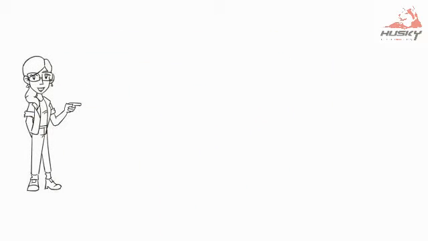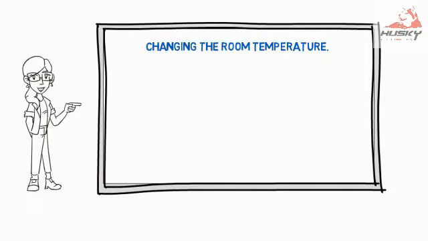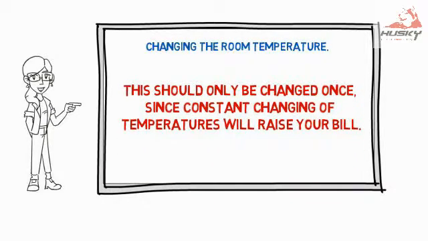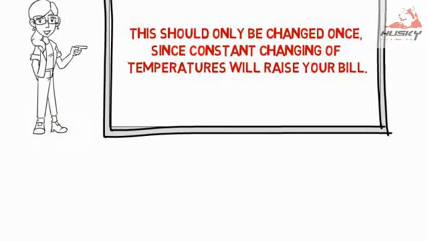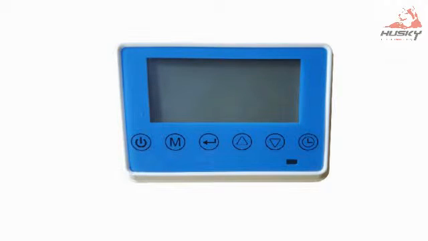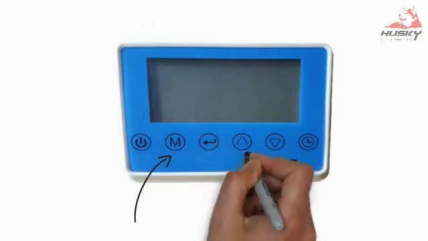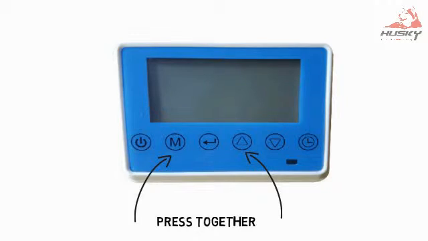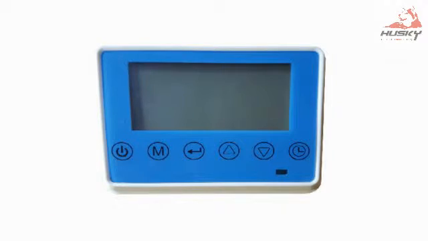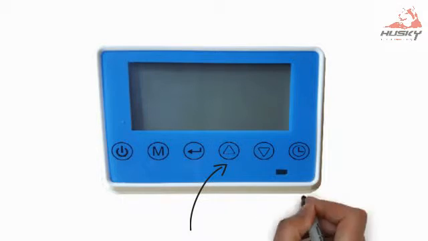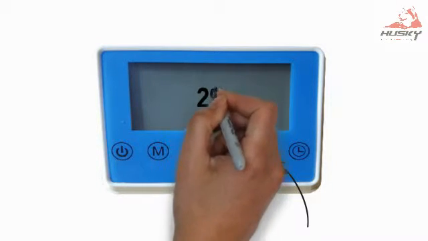Changing the room temperature. This should only be changed once, since constant changing of temperatures will raise your bill. Press and hold the M and the up arrow together until the screen changes. This will enter you into the parameter section. By using the up and down arrows, you will go to number 29 on the screen.